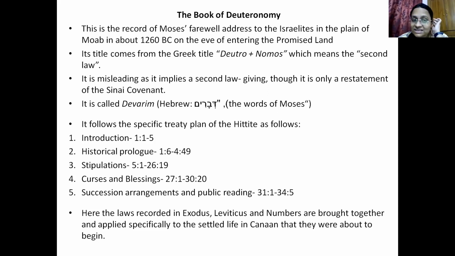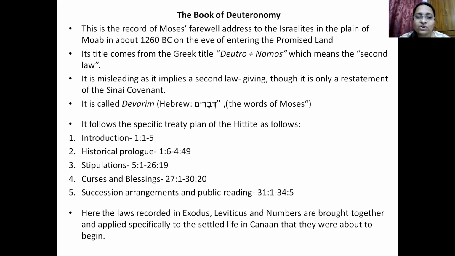In the Hebrew language, the title is Devarim, that is, the words of Moses, and probably this is more apt. The words of Moses. So Moses is actually giving his last words to the people on the evening of entering the promised land, and after that, he is going to pass away.